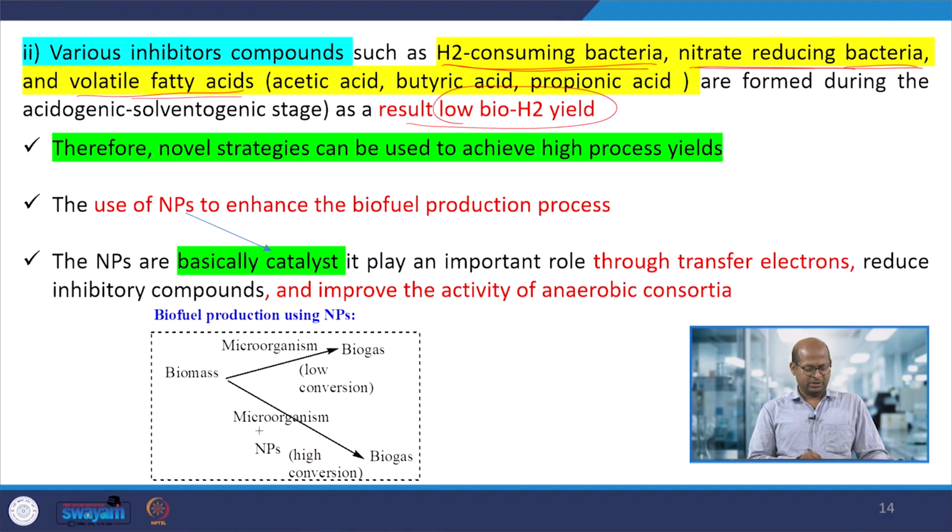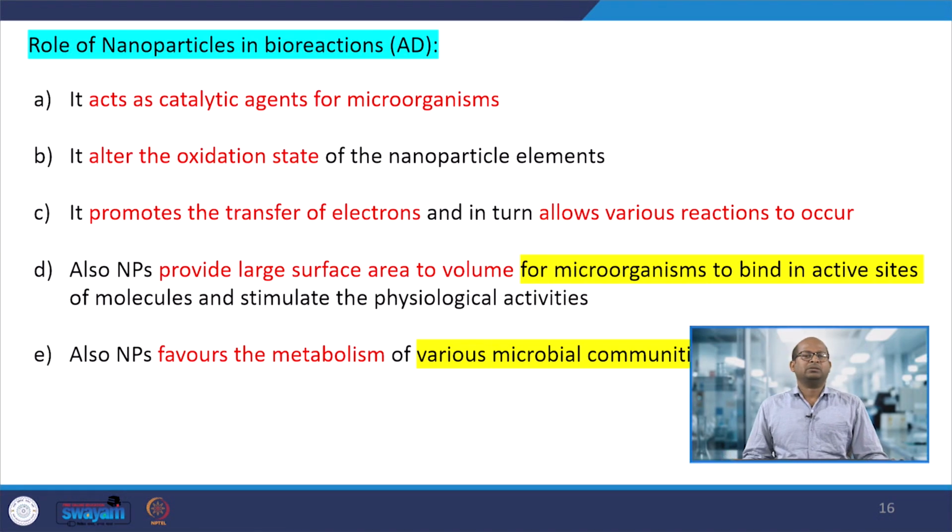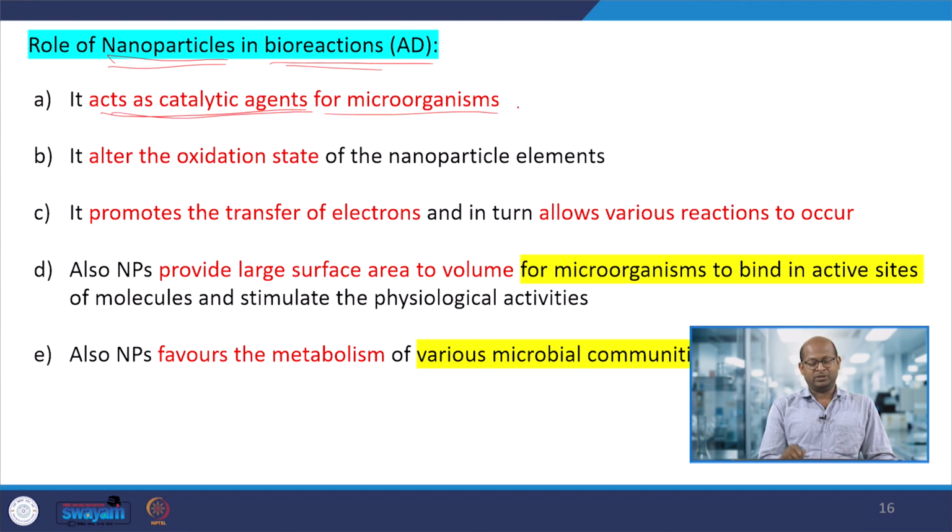Here you can see the role of nanomaterials; basically it acts as a catalyst. If we use biomass with conventional microorganisms, we can get biogas but with low conversion. If with those microorganisms we use some nanomaterials, maybe nanometals or metal oxides, then the conversion would increase. Here is how nanoparticles enhance the rate of production of biofuels. The nanomaterials used in the bioreactor, that is anaerobic digestion, act as a catalytic agent for the microorganisms.